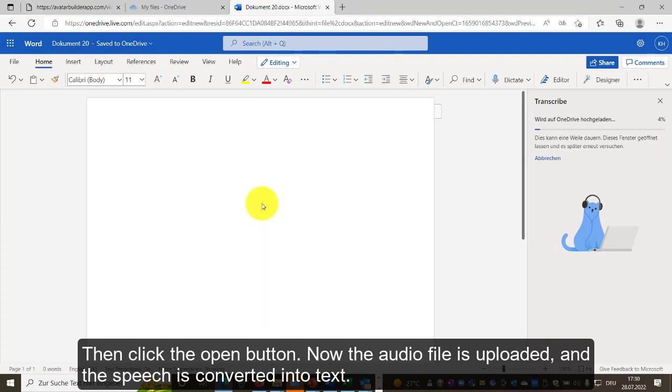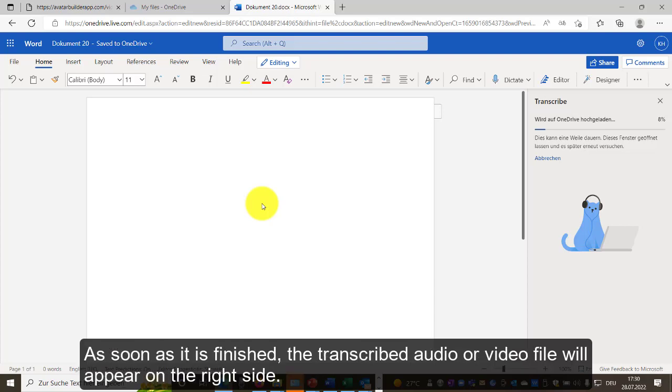Now the audio file is uploaded, and the speech is converted into text. As soon as it is finished, the transcribed audio or video file will appear on the right side.